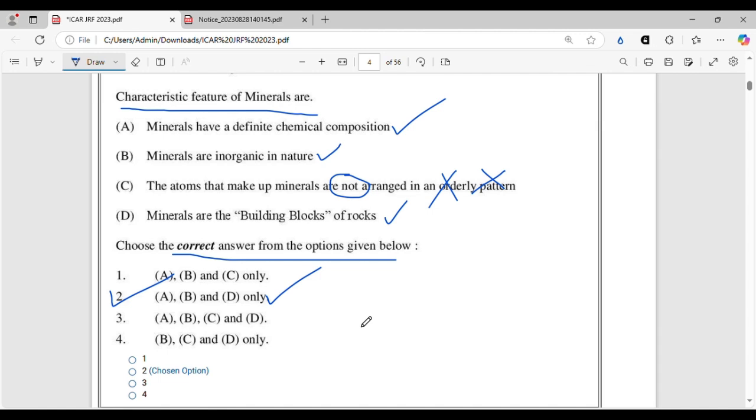Still, I would suggest you study the minerals thoroughly: what are primary minerals, secondary minerals, how they are formed, which mineral forms which rocks, the difference between rocks and minerals, and the proper definition of minerals. I would suggest you be really thorough about it, and it might help you.